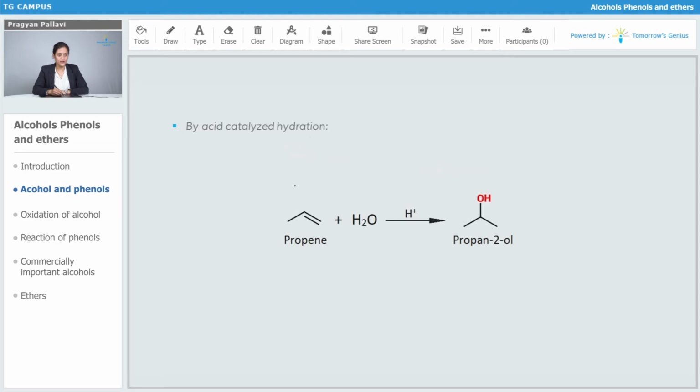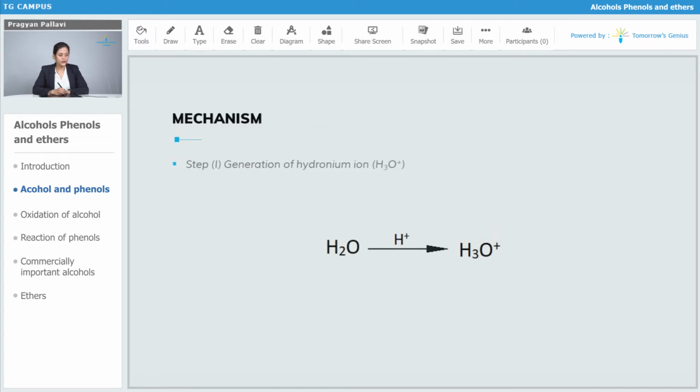So by acid catalyzed hydration of alkene, here we have taken propene. So when we are having this H2O in presence of H plus, which is acid, it gives propan-2-ol. So in the first step, the generation of hydronium ion will take place. We have water here and it will take H plus from acid to form hydronium ion.